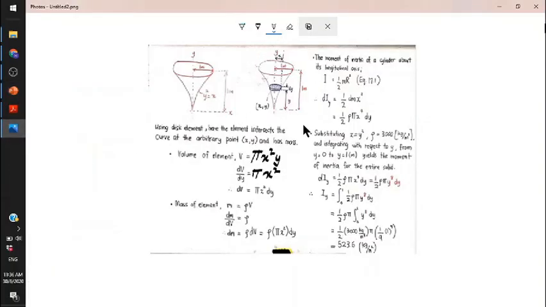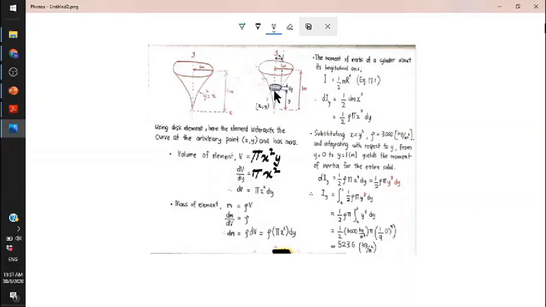So for this solution, using this element, here the element intersects the curve at the arbitrary point xy and has mass. Even though it is this element, if you see this shape properly, it is still in a cylinder shape.